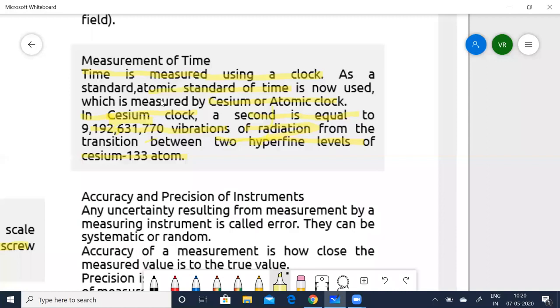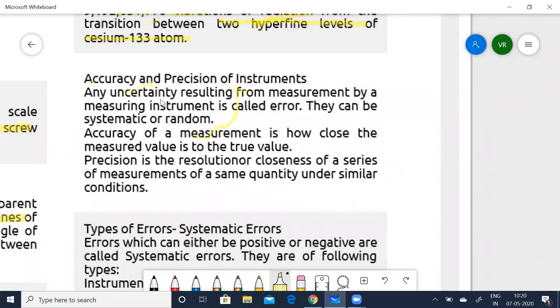And then, coming to accuracy and precision of instruments. When I say instruments, obviously there can be errors, due to the machine we are using or while measuring. Any uncertainty resulting from measurement by a measuring instrument is called an error. It can be either systematic or random. Whenever it is systematic, you call it a systematic error, and when it is random, a random error.